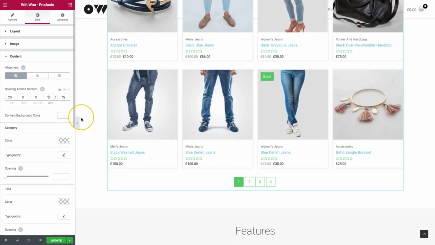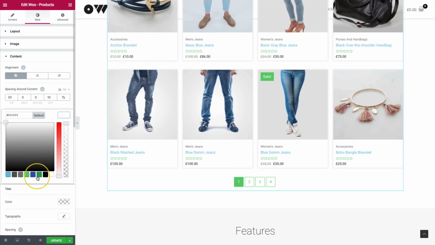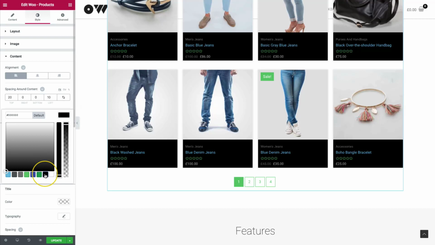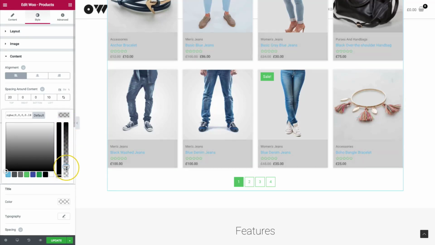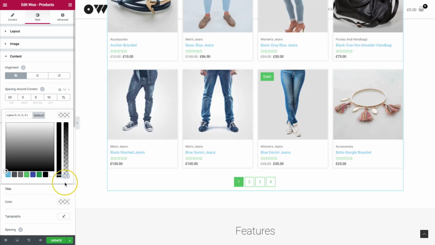The content background color, so all of this background, right now it's set to white. Let's go ahead and change this to black. Or we can do a lighter color, whatever we choose.